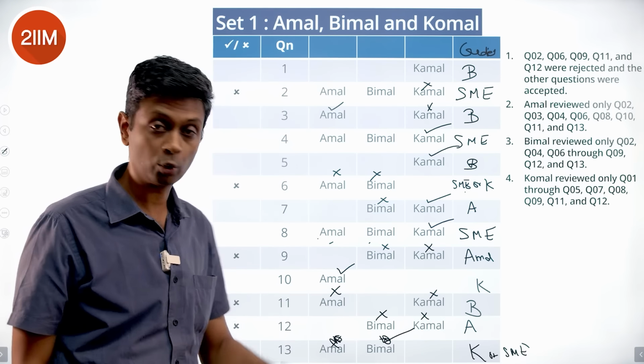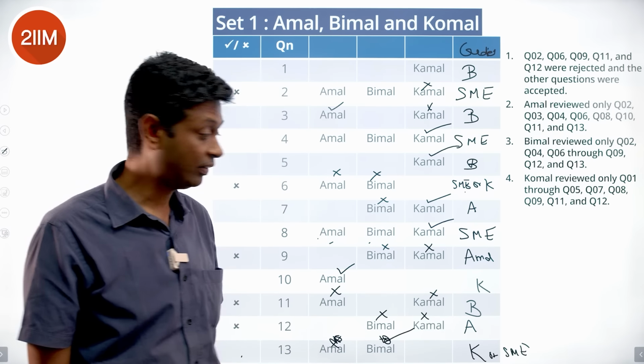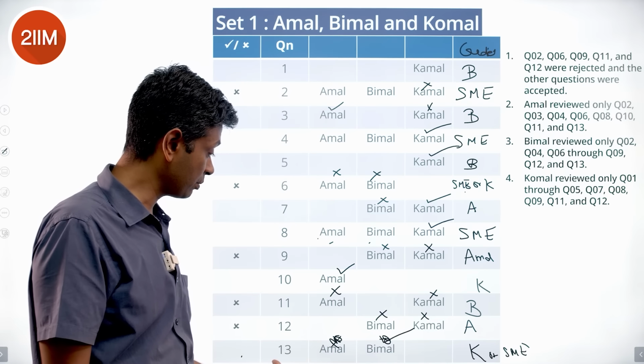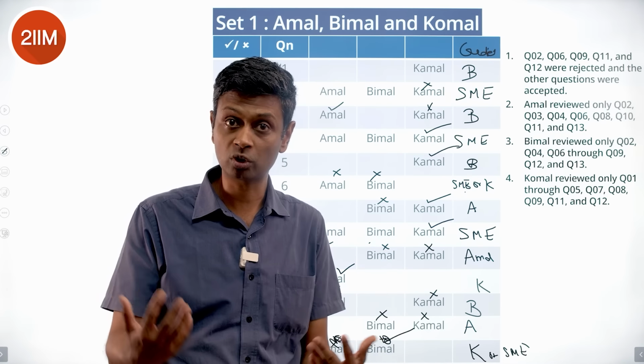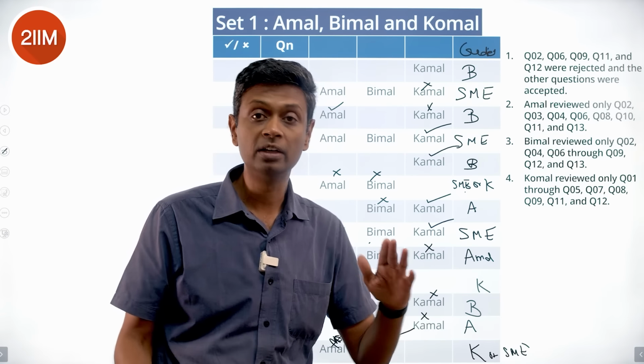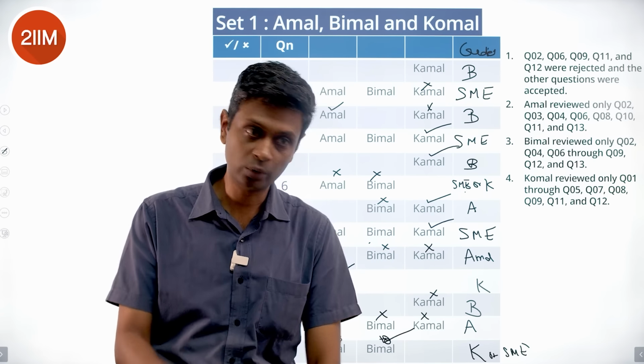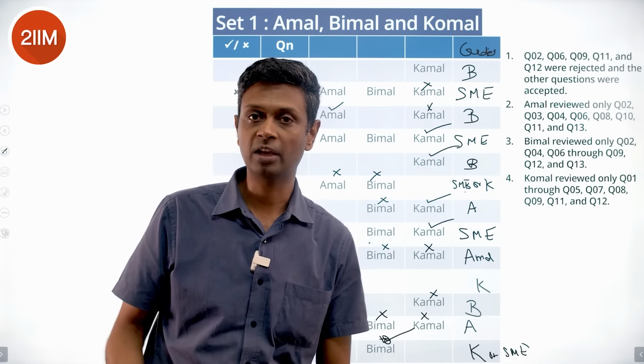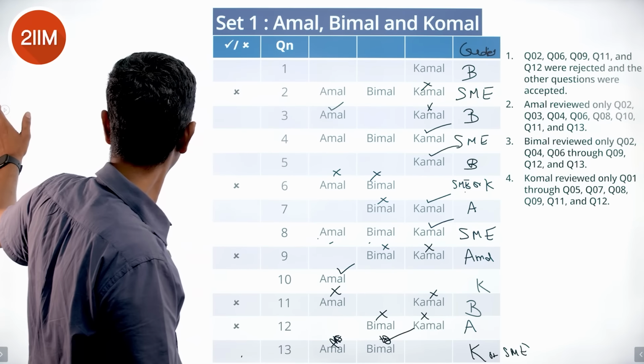Either both could have approved it, in which case it gets approved directly. If it had been created by K, then rejected by Amal, and then accepted by Bimal. So two possibilities exist. This is SME or K. If Amal and Bimal are the only ones who have reviewed it, it would have been SME or created by K. Both are possible. Lovely.